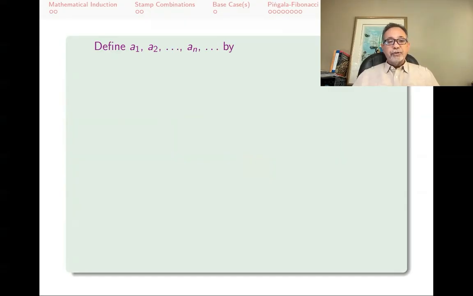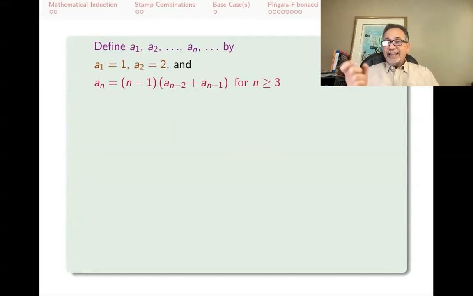I will give you examples of that. Here I'm given the recurrence relation, but I want to prove whatever pattern I find using induction. I've been given the sequence. The first number is 1, the second number is 2, and then after that, just like the Pingala-Fibonacci numbers, you add the previous two, but you multiply it by n minus 1. What kind of a sequence is that?